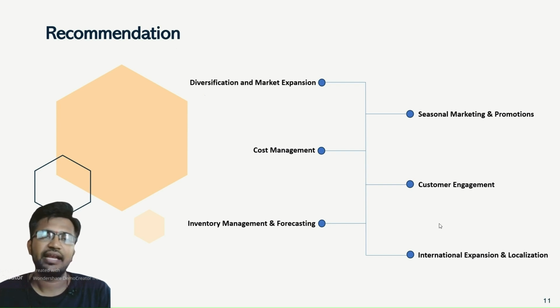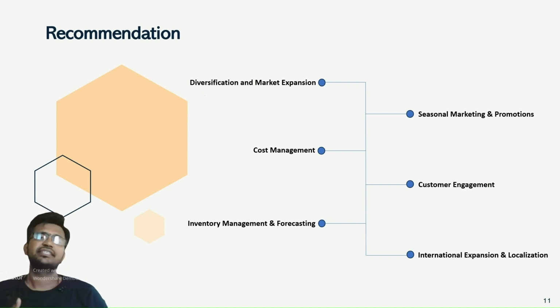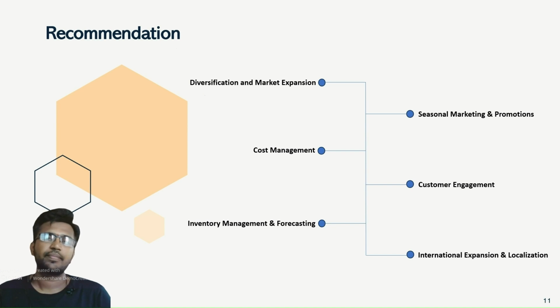They should invest in market research and strategic partnerships to navigate the cultural and regulatory complexities and competitive landscapes in target regions. So the conclusion is that by strategically aligning sales and profit optimization strategies with market dynamics and consumer preferences, Amazon can sustain growth, enhance profitability, and maintain its position as a market leader in the e-commerce industry. Continuous innovation, operational excellence, and customer centricity will be key drivers of success in an increasingly competitive and dynamic market environment.